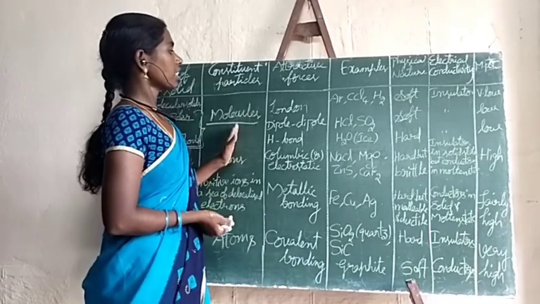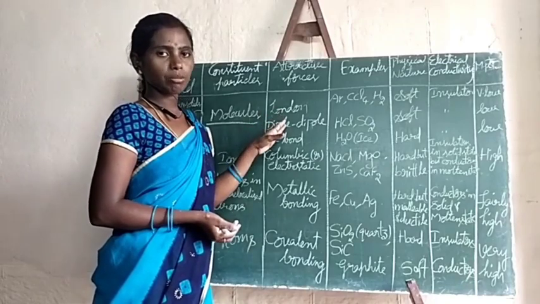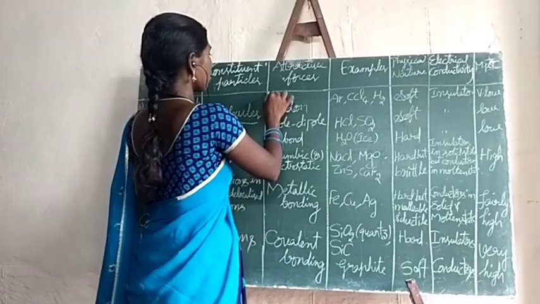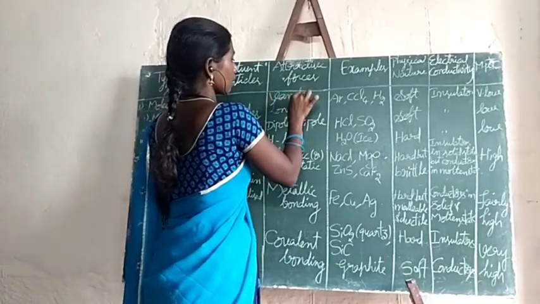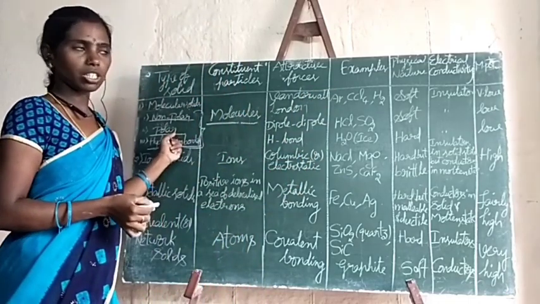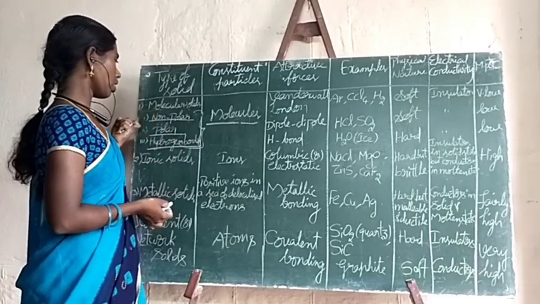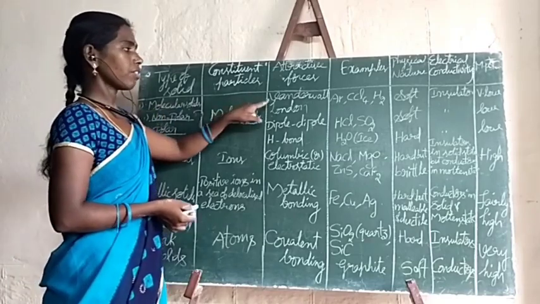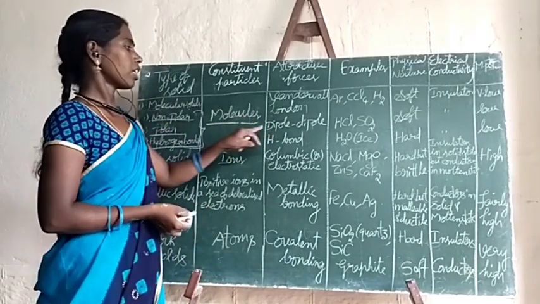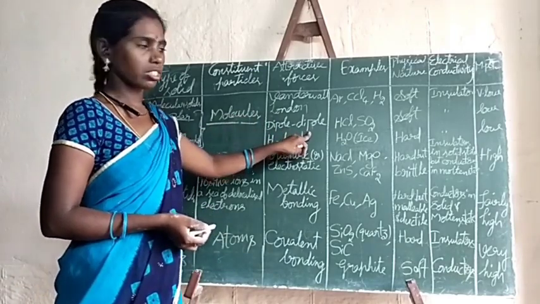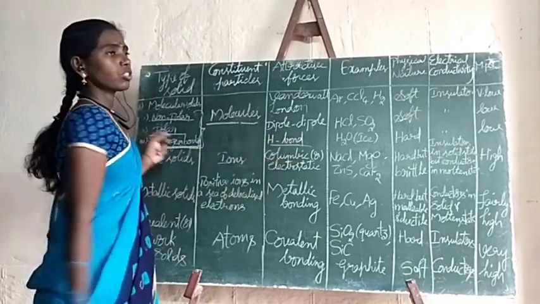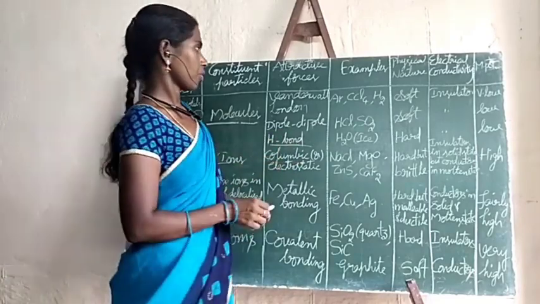And which type of attractive forces will exist in between them? The London dispersive forces or van der Waals forces of attraction will exist in between the molecules in these molecular solids. Either they may be non-polar, so in case of non-polar, van der Waals or London dispersive forces. In case of polar, dipole-dipole interactions will exist. Whereas in case of hydrogen bonded molecular solids, hydrogen bond will exist.